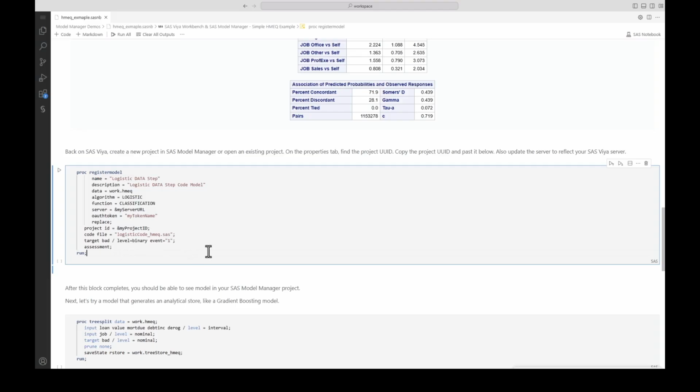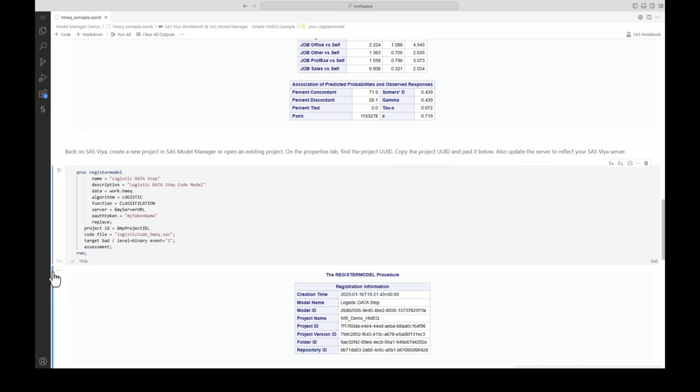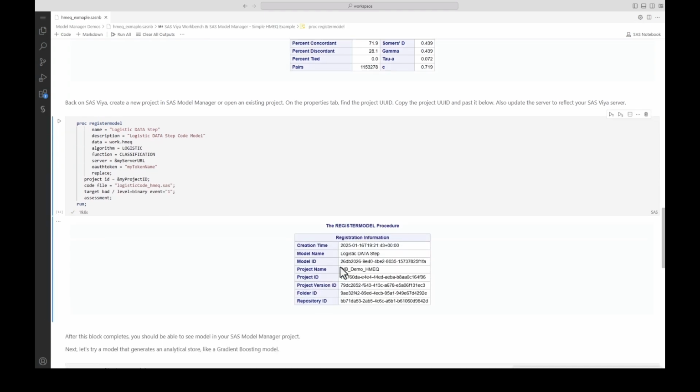So proc register model is gathering all the wonderful metadata of the data set and registering it into SAS Model Manager. And once that is done, you can generate something called a model card, and I'm going to show that to you in a second.